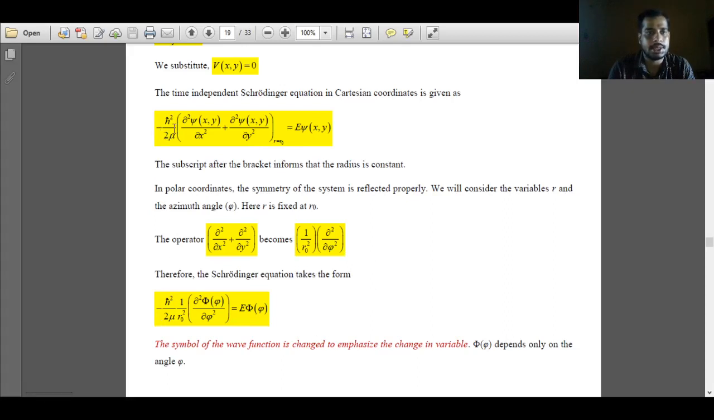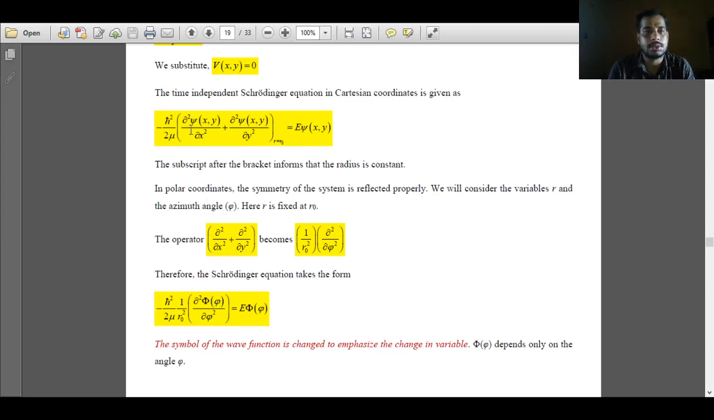So minus h bar square over 2 mu remains constant, and the Cartesian operator becomes 1 over r0 square, d square over d phi square, and that acts on an eigenfunction. The eigenfunction was given as psi xy. Now we represent a different form of eigenfunction, a different notation. The function remains the same, but we'll use a different notation in polar or spherical polar coordinates.